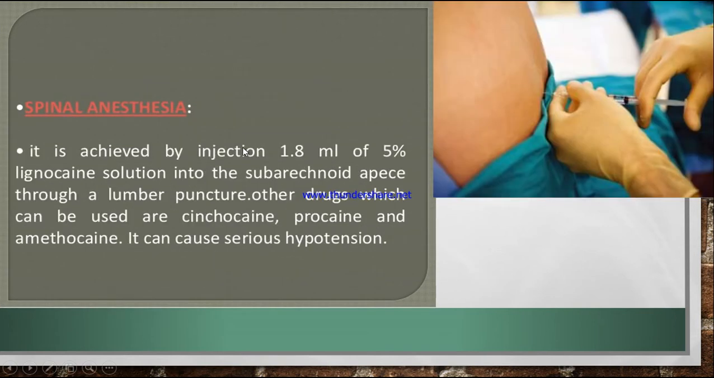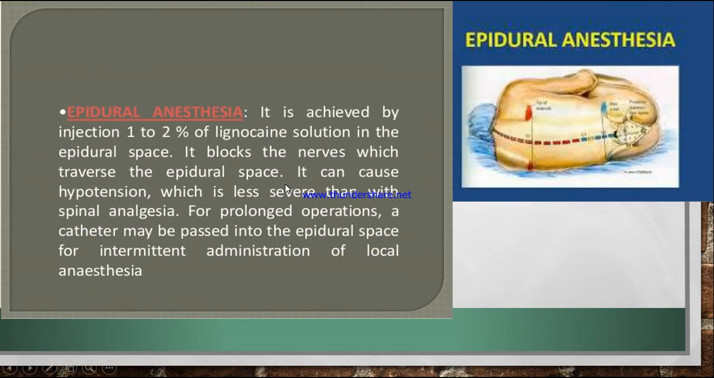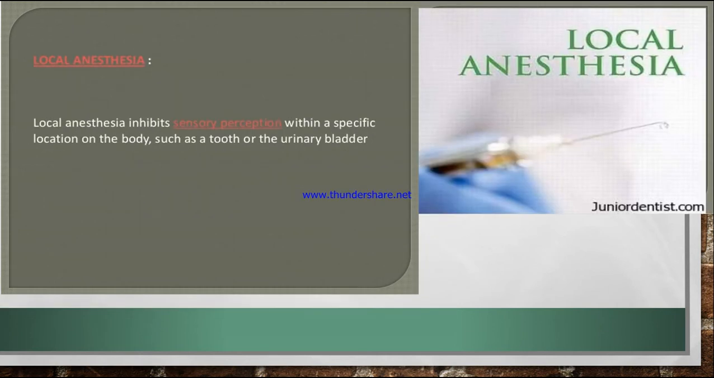In spinal anesthesia we are giving the injection in the subarachnoid space. In epidural anesthesia we are giving it in the epidural space, with a concentration of 1 to 2% lignocaine solution. In spinal anesthesia we are giving 5% lignocaine solution. Next is local anesthesia. We are done with spinal anesthesia and epidural anesthesia. Now we are coming to local anesthesia.